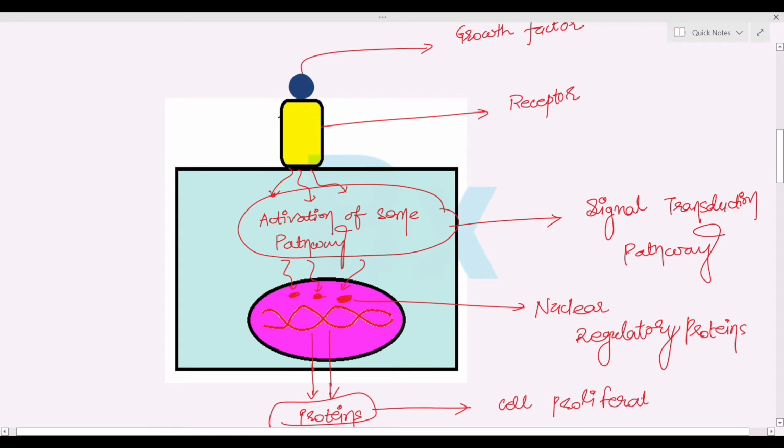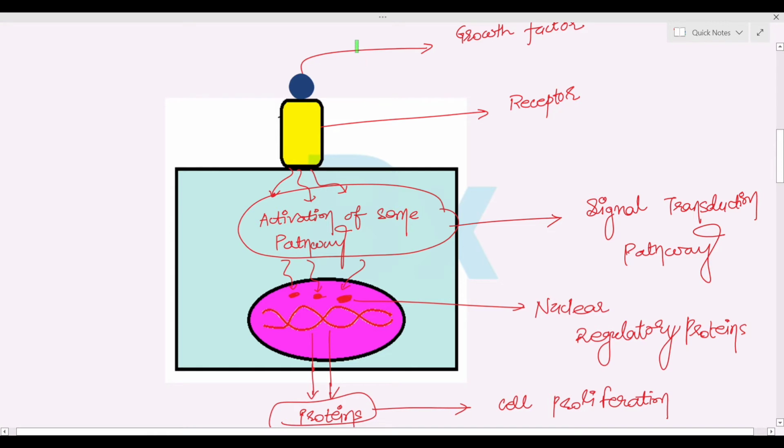So it is a normal pathway of the growth signal. How the growth factor arrives, how it binds to the cell, how the signal transduction pathway occurs, and it will lead to the nuclear regulatory proteins, and ultimately there will be protein synthesis. So if there is alteration at any of these levels, then it will lead to carcinoma.